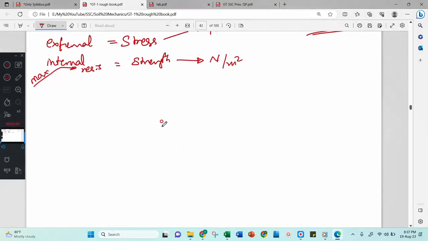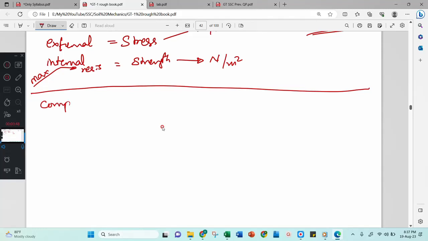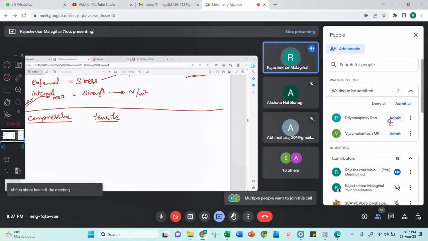See, in strength of materials or otherwise while dealing with any material, you will be discussing some strengths. For example, compressive strength. Compressive strength means the material is ready to handle the compressive load. Then tensile strength, where the material is ready to deal with the tensile forces.